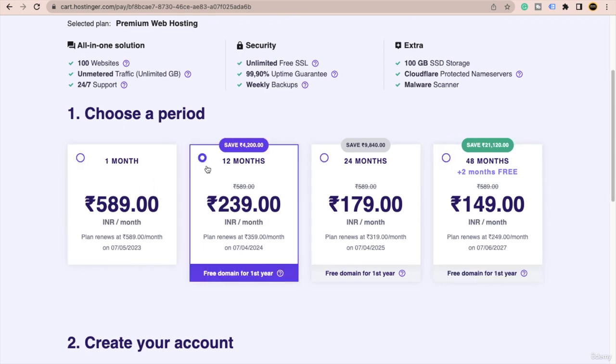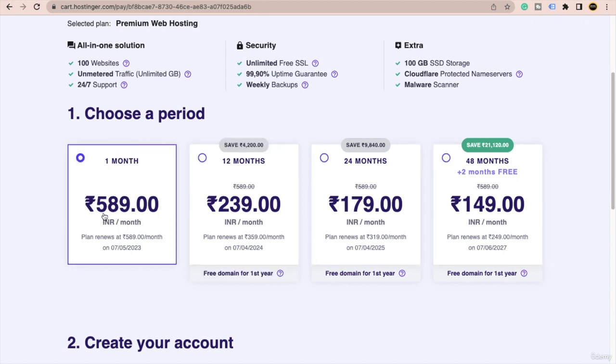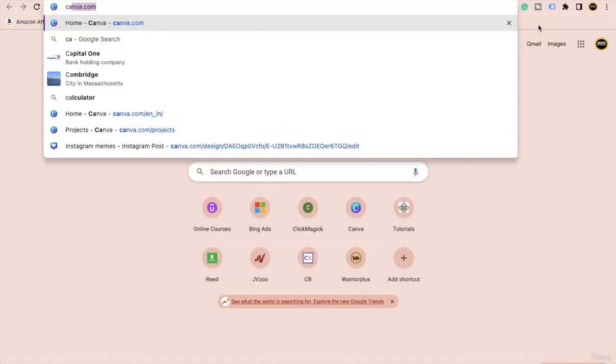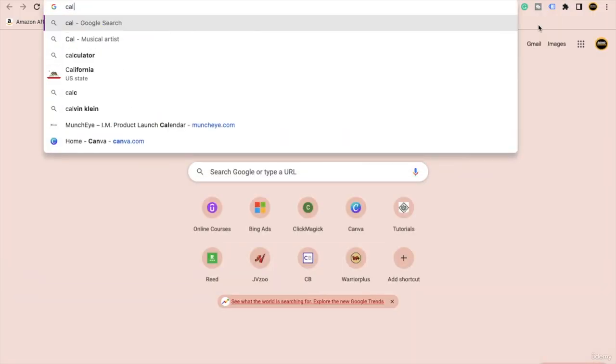Always buy a minimum of 12 months at least, because see, for every 1 month you will have to pay this much amount, okay, in US dollars. If you are purchasing from the US, you will see it will be costly as compared to all of them. You can just multiply this amount by 12, okay. For example, in my case, let me just use the calculator, okay.